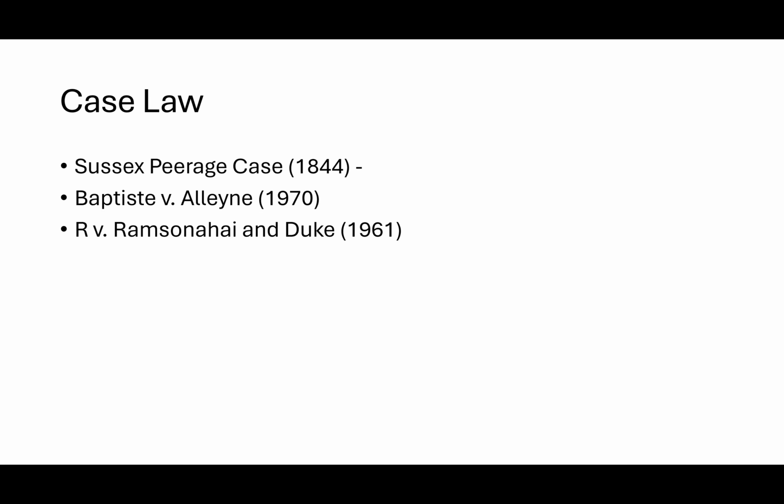So let's have a look at this. We have the Sussex Peerage case of 1844, Butterworth versus Allen in 1970, and R versus Ramsoonahai and Duke in 1961, right? So what is happening here in the first case? This is with the choking of the woman.